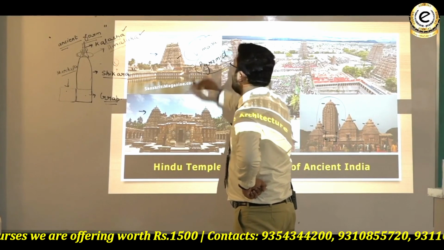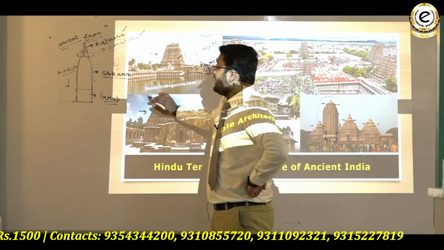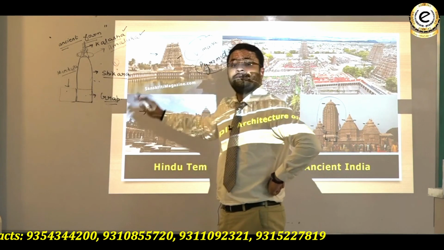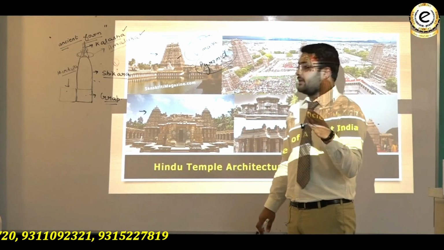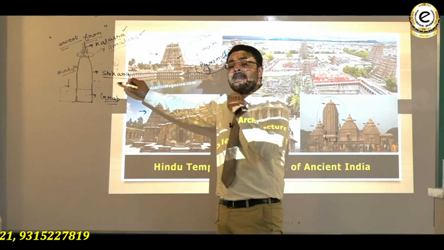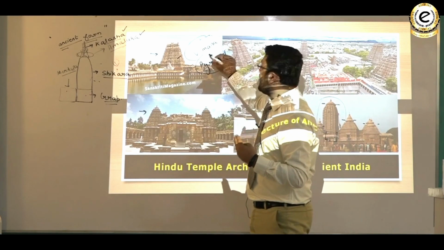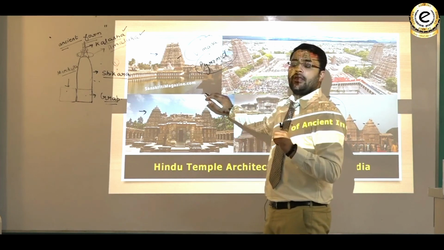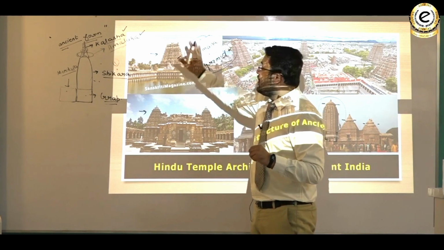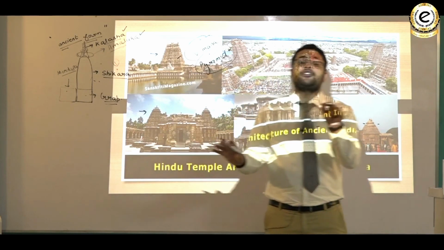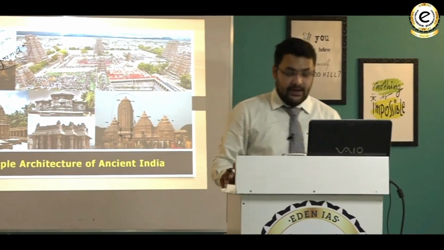But as far as the shape of shikara in Northern India is concerned, it is very much steep. It is not slopy. The slope of shikara in Northern India is very steep, but the slope of vimana in Southern India is very gentle. That is why you can write it looks like a pyramidal vimana, which is the feature of temple architecture as far as Southern Indian temples are concerned.